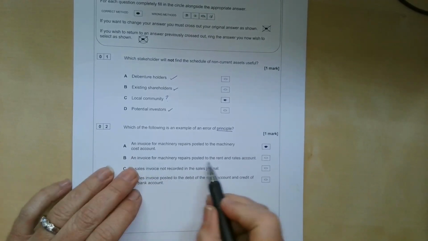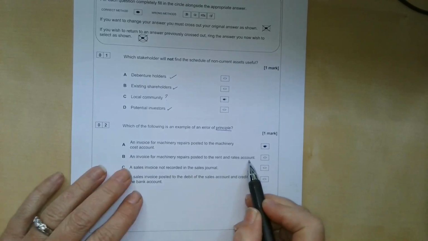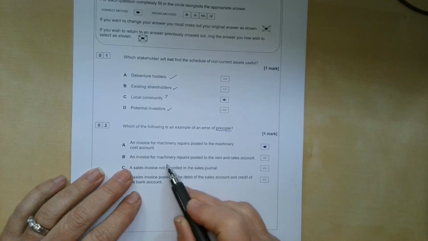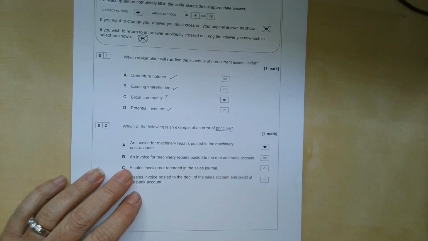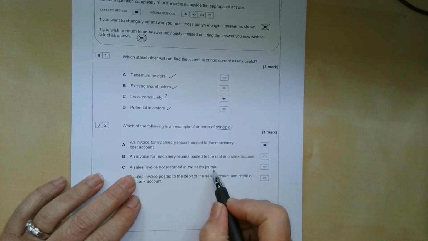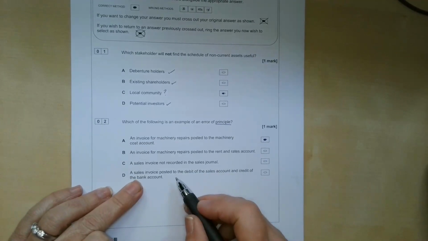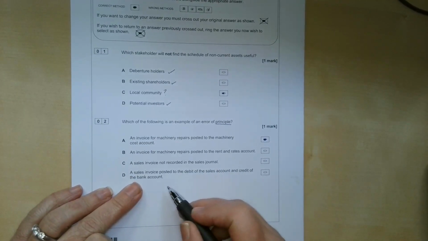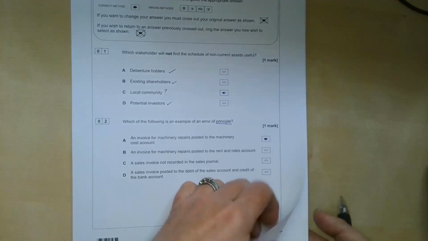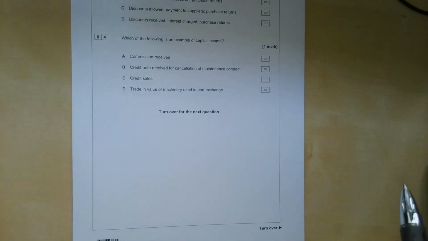Let's just look at these though and see what type of errors they are. So an invoice for machinery repairs posted to rent and rates, that's an error of commission or mispost. It's in the right area, but the wrong specific account. These are both expenses, so not a complete disaster. A sales invoice not recorded in the sales journal, well, that's an error of omission, where something's been missed out. So D, a sales invoice posted to the debit of sales and the credit of the bank account. Well, that's reversal, and we won't get into the fact it shouldn't even be the bank account anyway. If it's a sales invoice, it should be debit trade receivables and credit the sales account.